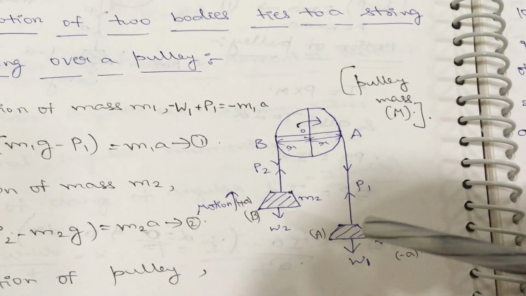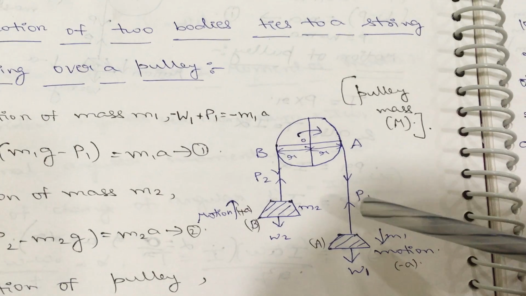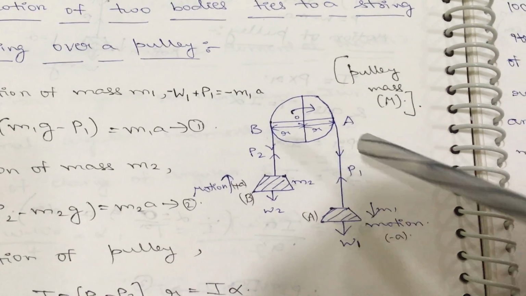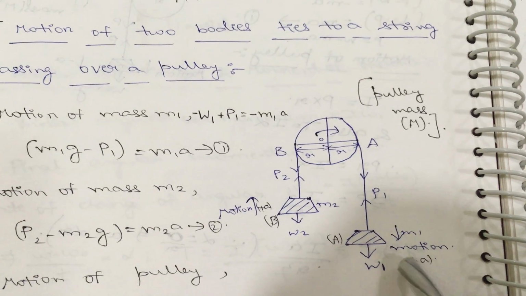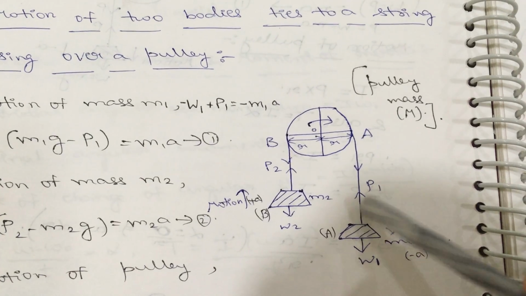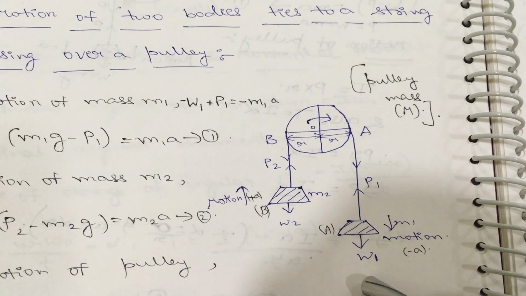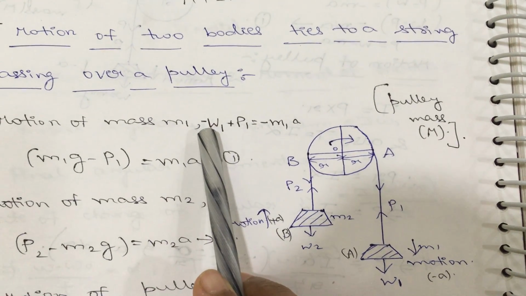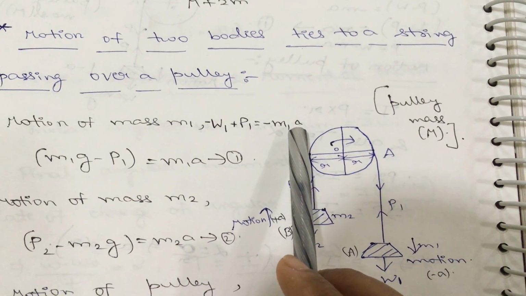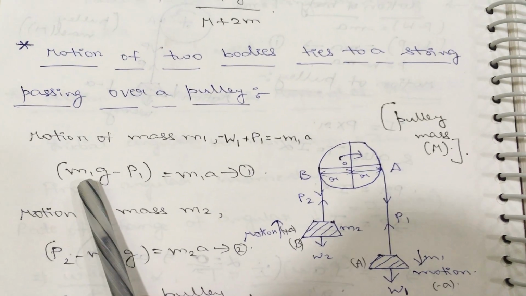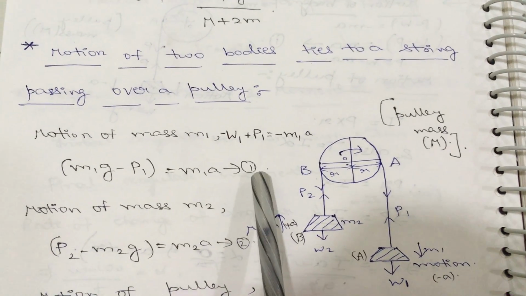For the A body and the B body, motions are acting along the vertical direction, so we need to consider the vertical forces only. Here two forces are there: P1 is acting in the upward direction and W1 is acting in the downward direction. So plus P1 minus W1 is equal to minus m1a, and we all know that the W formula is equal to mg. Make it the first equation.